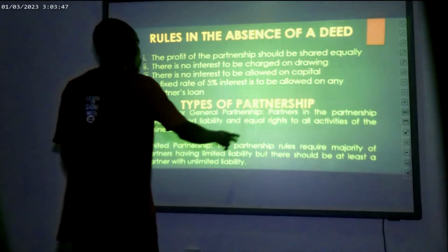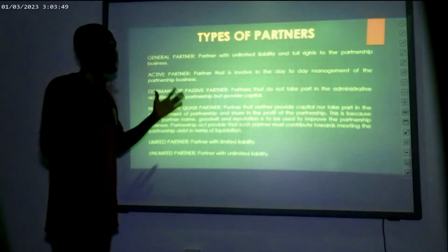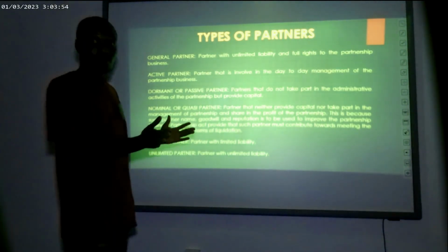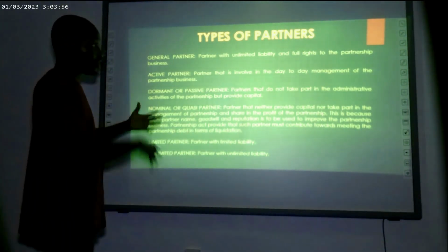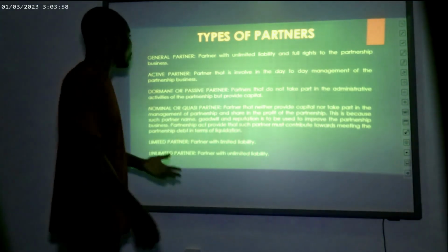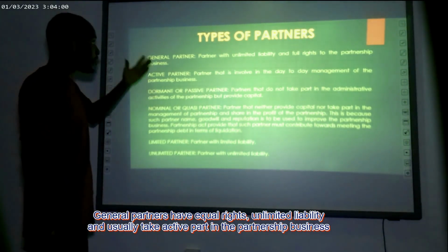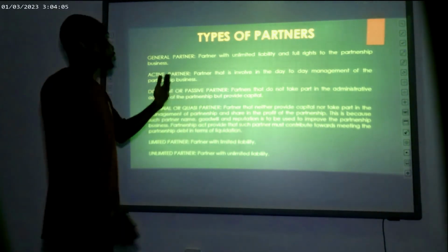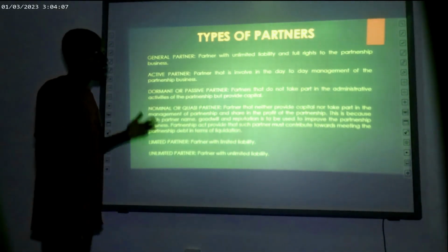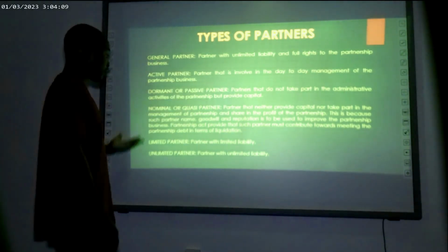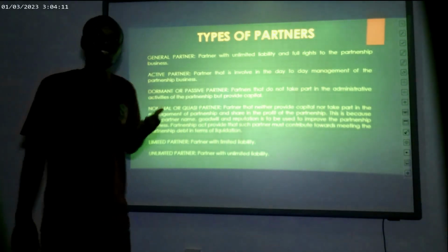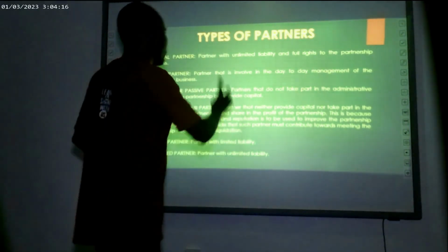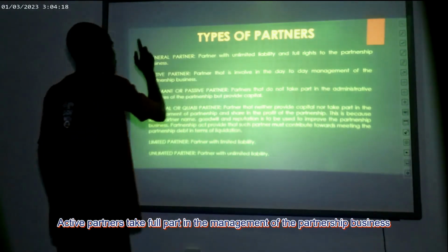So the next thing we quickly consider is types of partners. We have different types of partners that are available. We have general partners. General partners are those partners with unlimited liability and full rights to the partnership business. In fact, we can call them unlimited partners because the majority of general partners usually have unlimited liability. But one governing rule is that they have full rights in the partnership business.